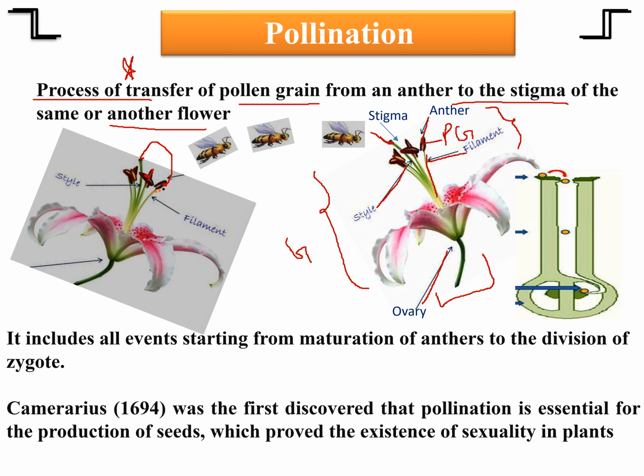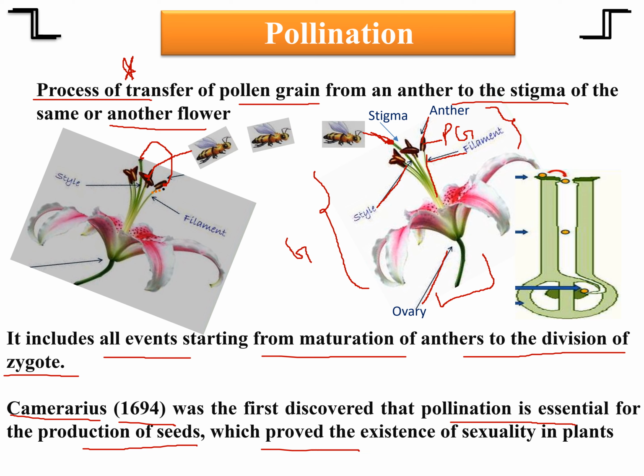So, in a flower, when pollen grain from an anther transfers to the stigma of the same flower, or pollen grain from an anther transfers to the stigma of another flower by pollinating agents, this process is known as pollination. And pollination includes all events starting from maturation of anthers to the division of the zygote. The German scientist Camerarius in 1694 first discovered that pollination is essential for the production of seeds, which proved the existence of sexuality in plants.